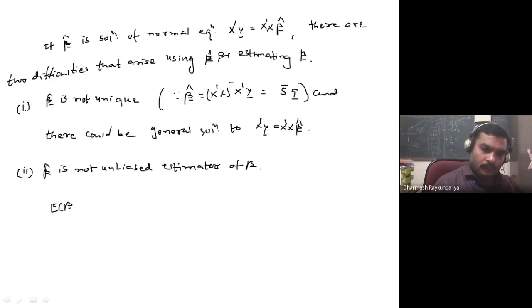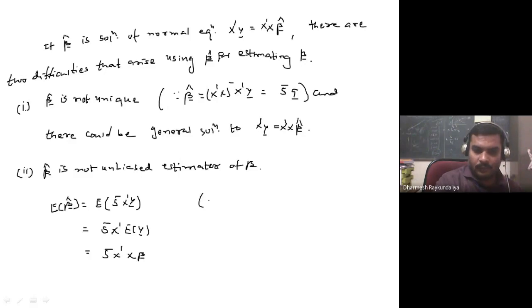To find out, see, when we take the full rank, we have already proved that beta cap is unbiased for beta. But when it is non-full rank, beta cap is not unbiased. So we will prove it. What is the estimate beta cap? It is S bar X dash Y. S bar is a constant, X dash is also outside, and expectation of Y. But expectation of Y is nothing but X beta.